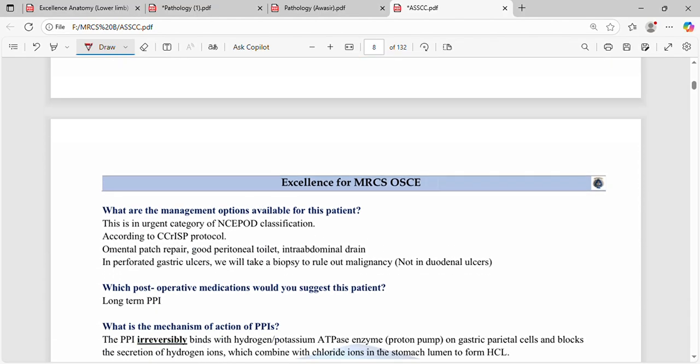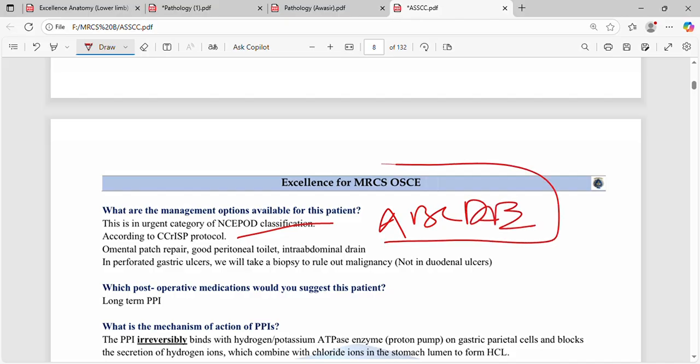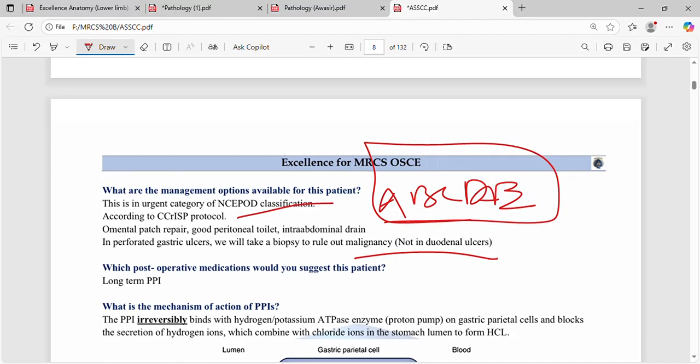What are the management options available for this patient? This is the urgent category of the NCEPOD classification. First you have to do ABCDE, two wide-bore cannulas, and resuscitation. Then omental patch repair or Graham patch, a good peritoneal toilet, and an intra-abdominal drain. In perforated gastric ulcers, we will take a biopsy to rule out malignancy, but not in duodenal ulcers.